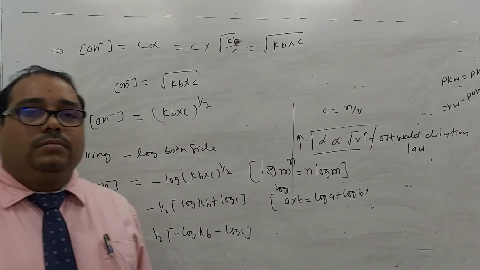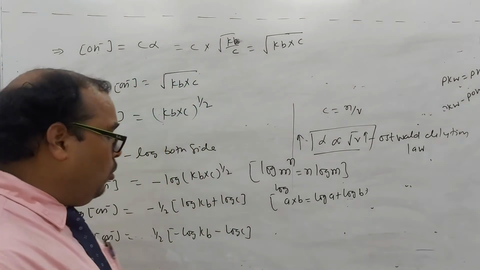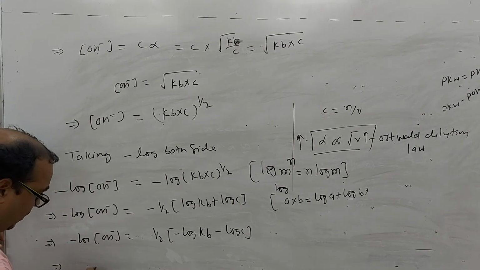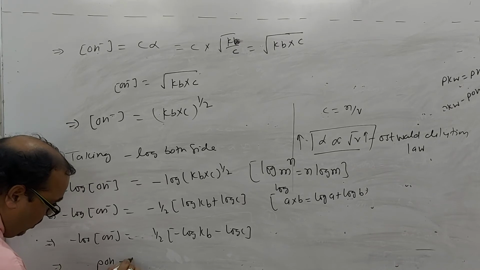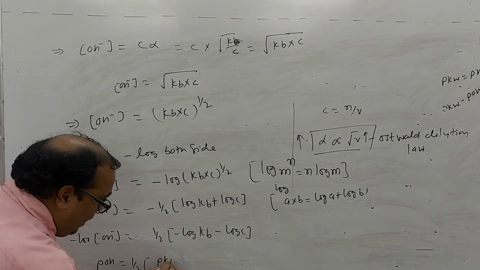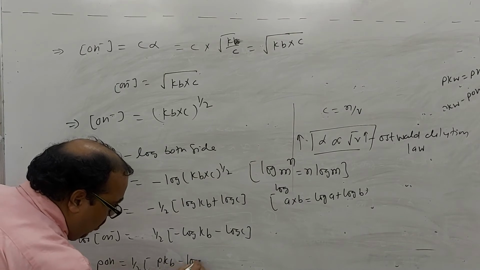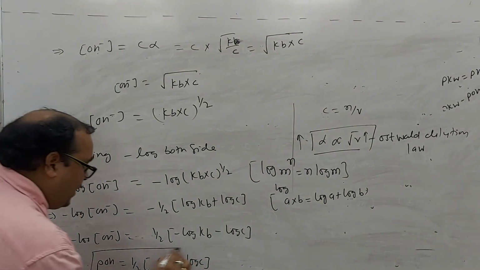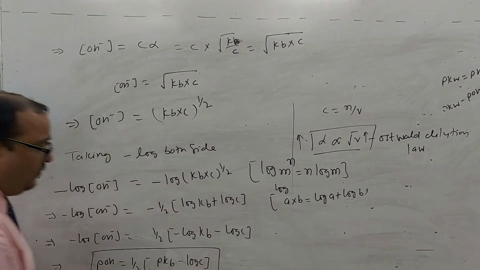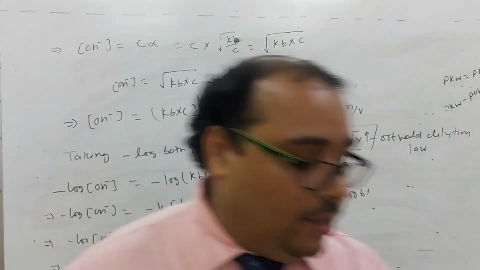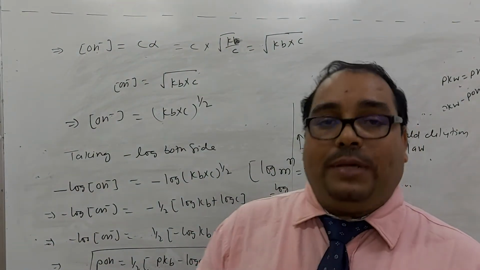And you know that minus log is the small p, right? So what can we write here? pOH is equal to 1 upon 2, that is, pKb minus log C. Can you see that one? We got pOH is equal to half, in a square bracket, pKb minus log C. So this is not pH, right?